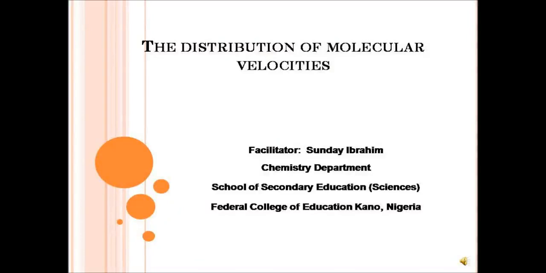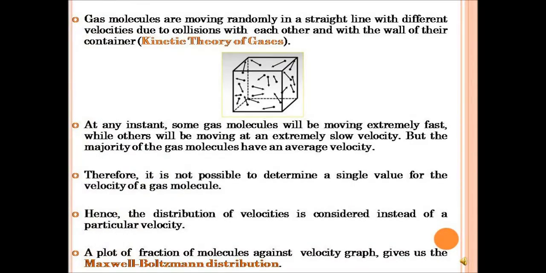In today's class, we'll be learning about the distribution of molecular velocities. Gas molecules are moving randomly in a straight line with different velocities due to collisions with each other and with the wall of their container. This is one of the postulates of the kinetic theory of gases, and the distribution of molecular velocities is actually the foundation for this kinetic theory of gases.